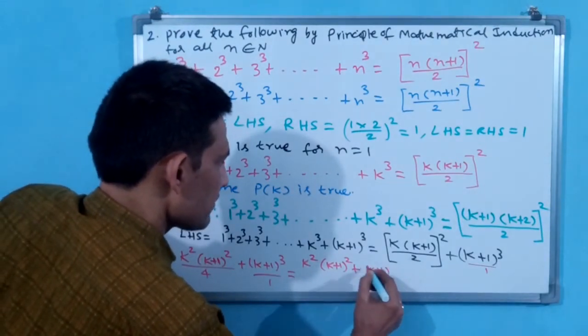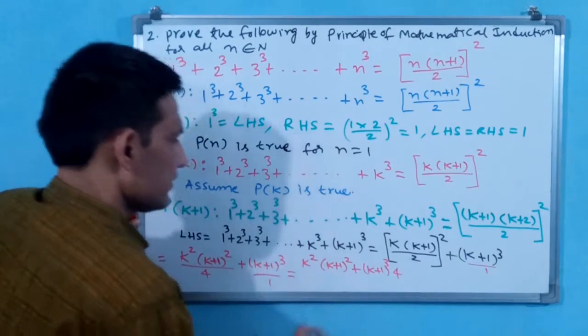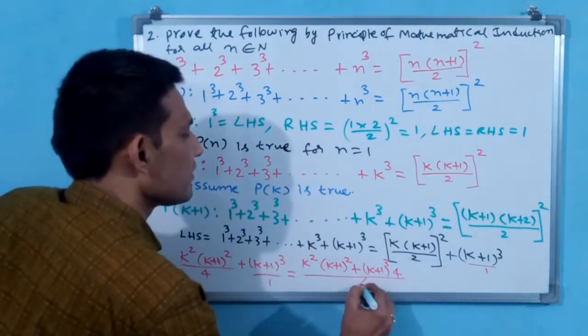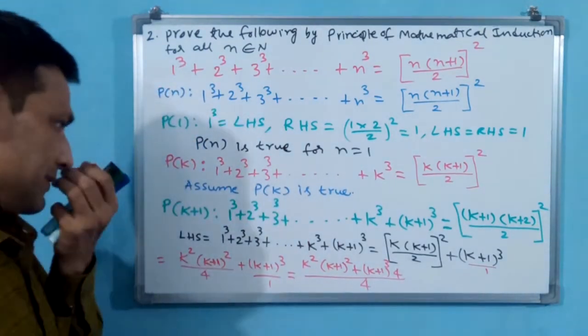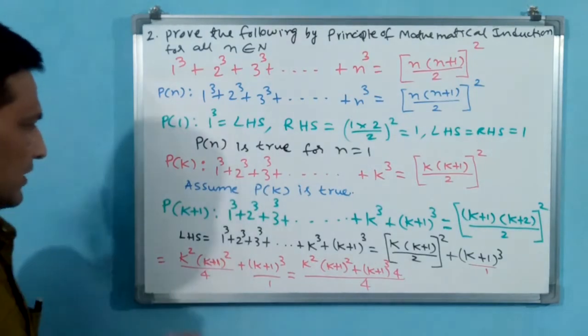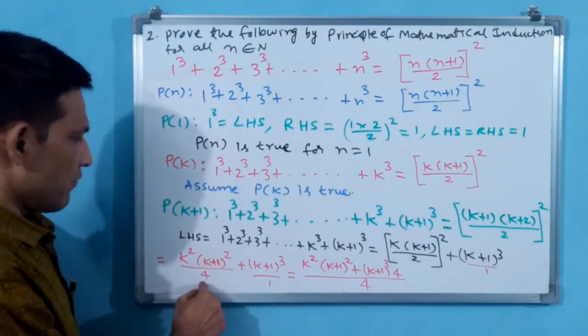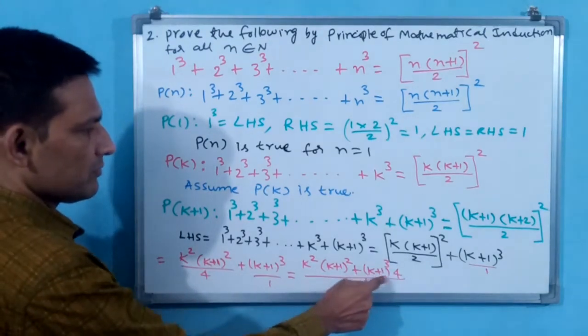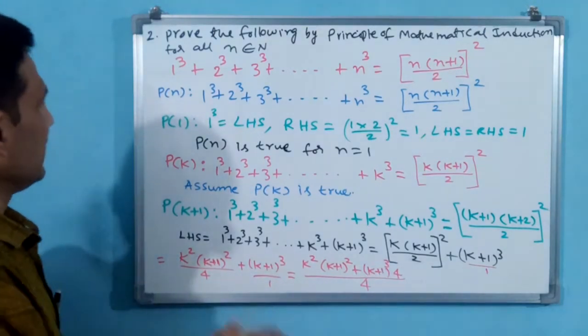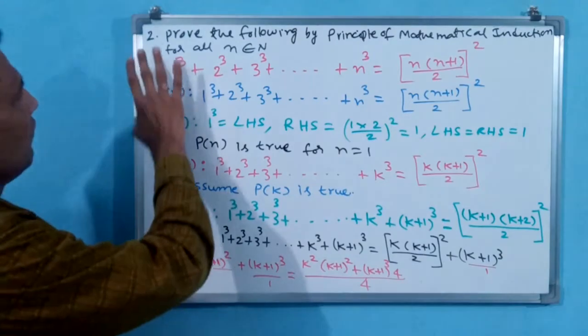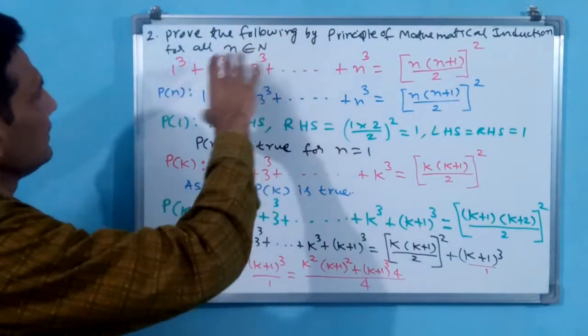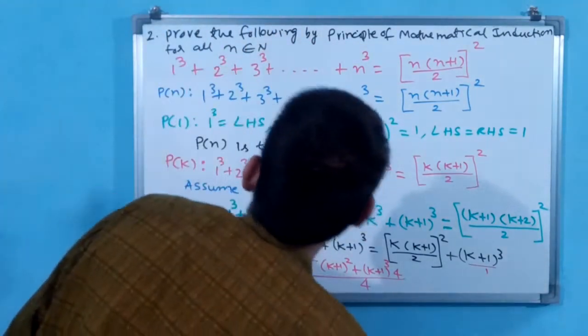I will write (k+1) whole cube into 4, divided by 4. Is it okay? 1 into k square into (k+1) whole square plus 4 into (k+1) whole cube by 4.